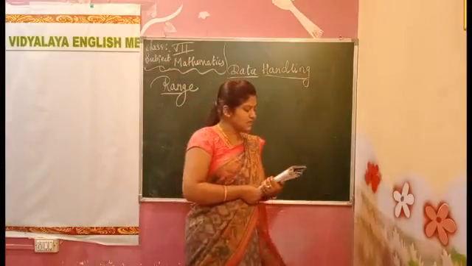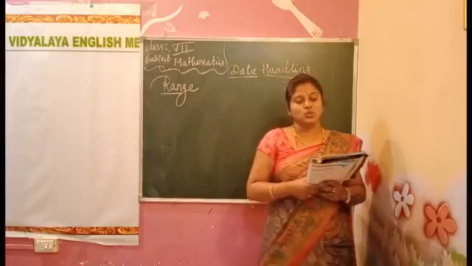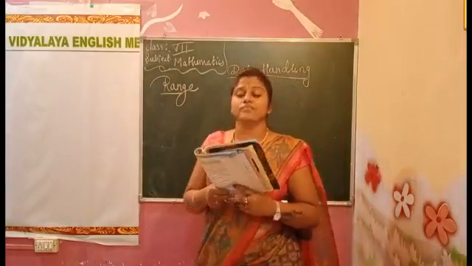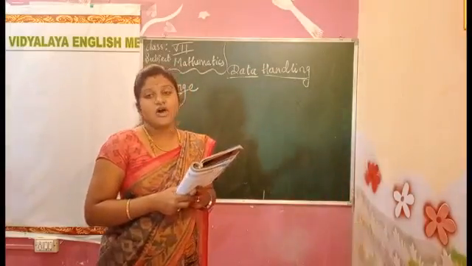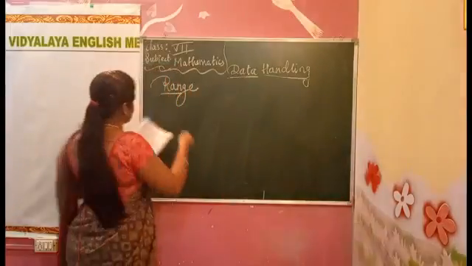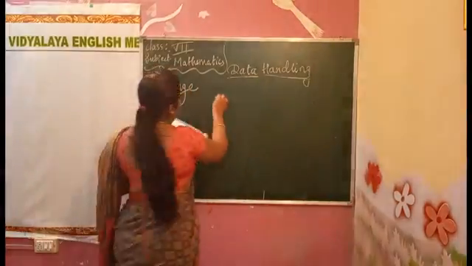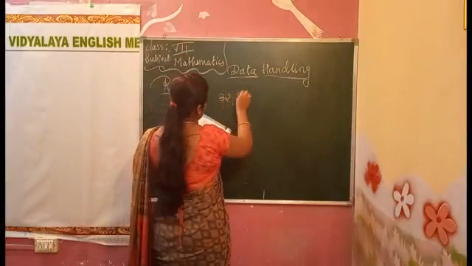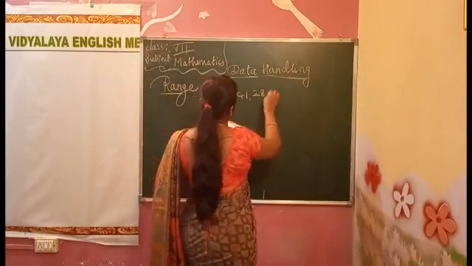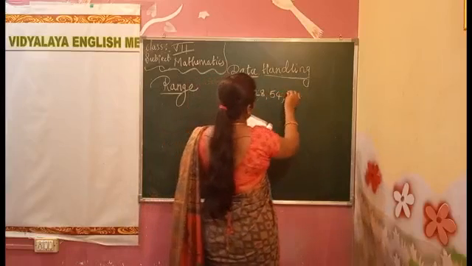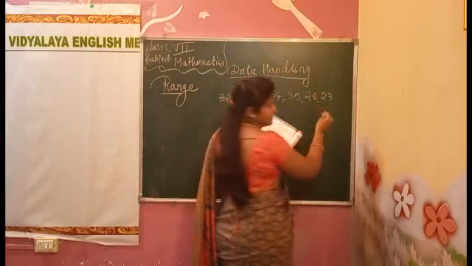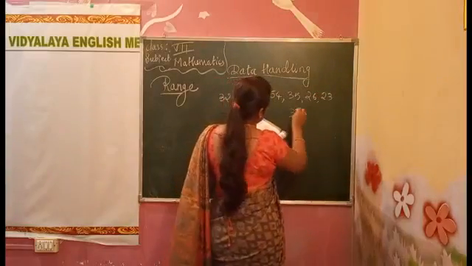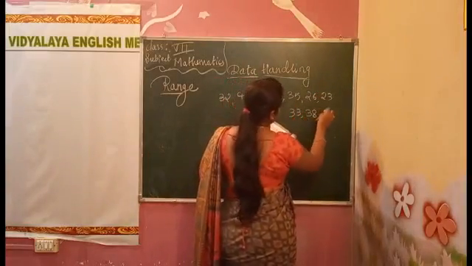For example, they have given the ages in years of 10 teachers of a school: 32, 41, 28, 54, 35, 26, 23, 33, 38 and 40.